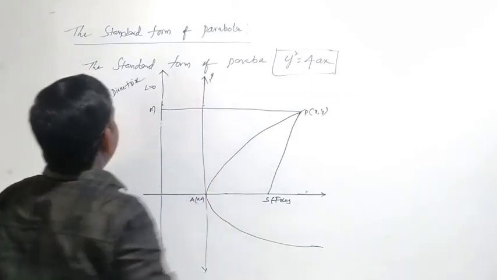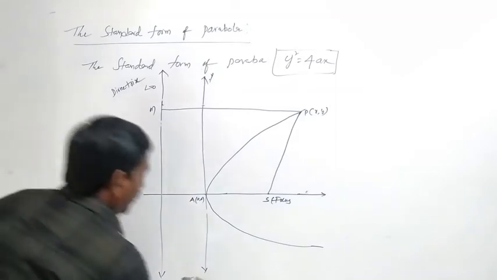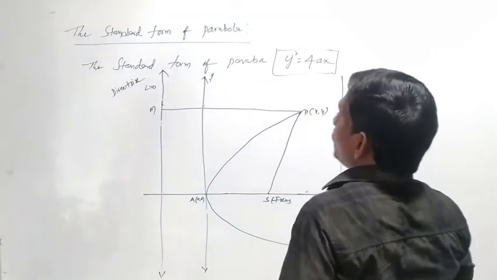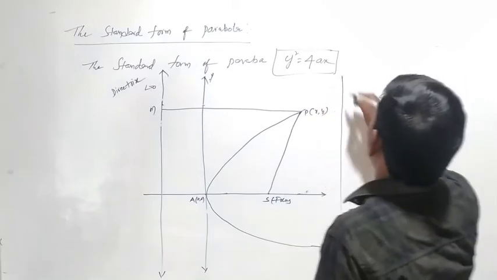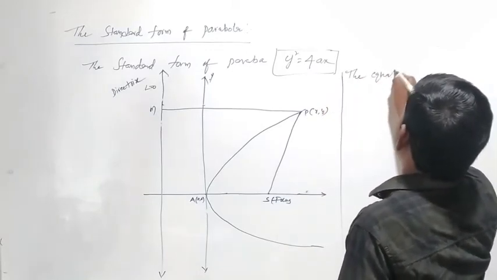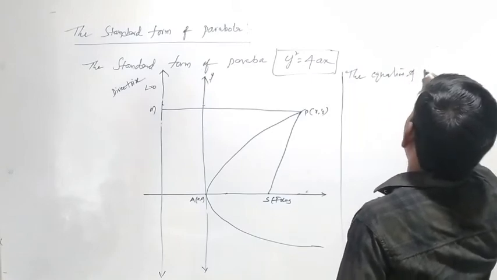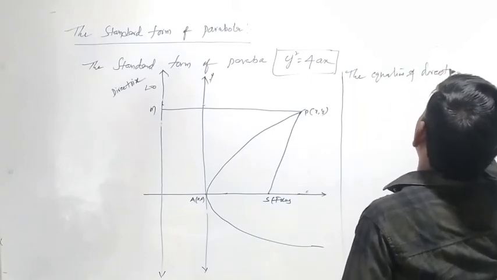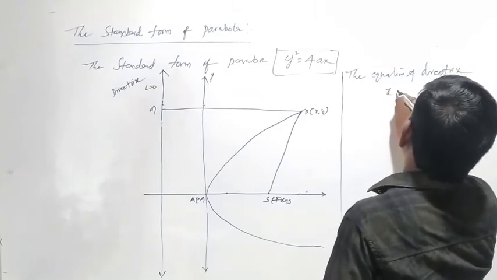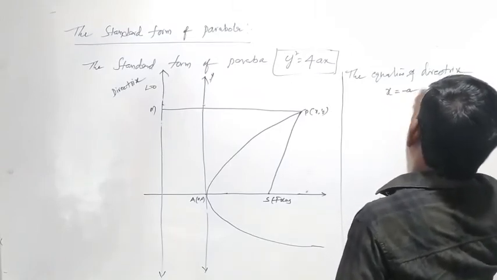So the equation of the directrix is x equal to minus a.